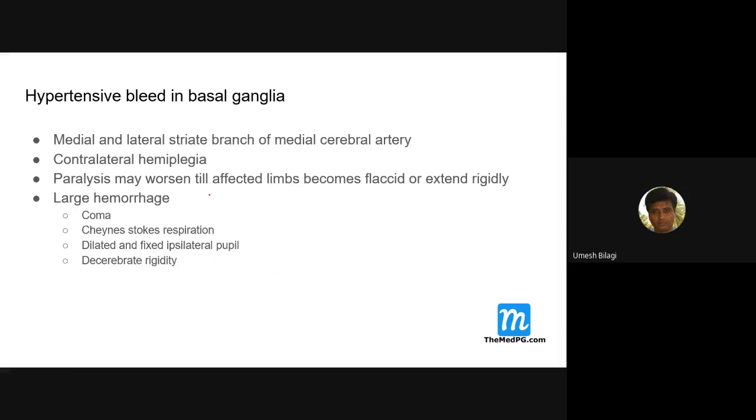Pyramidal signs present with spasticity. They develop coma, Cheyne-Stokes breathing because of uncal herniation, and a dilated and fixed ipsilateral pupil. Of course, decerebrate rigidity is the terminal part.